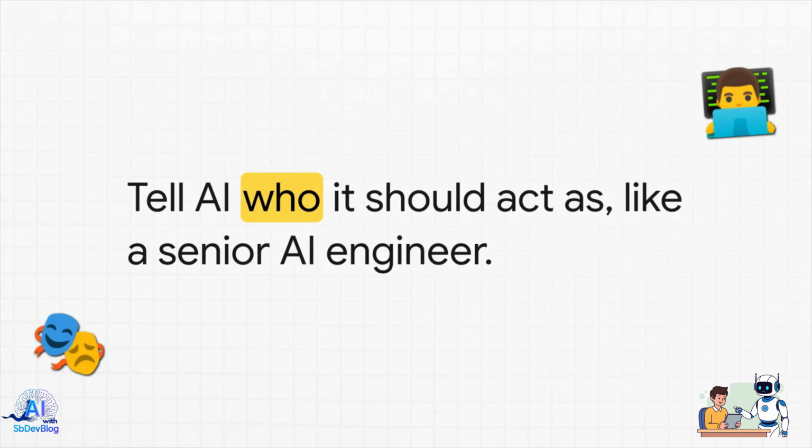So step 1 is role. You absolutely must tell the AI who it should act as. Instead of just saying, explain AI, you tell it, act as a senior AI engineer. Why? Because assigning a role instantly forces the AI to pull from a highly specific set of patterns. It immediately calibrates its tone, its depth, and its style to expert levels. You're basically setting the baseline intelligence for the entire conversation right out of the gate.